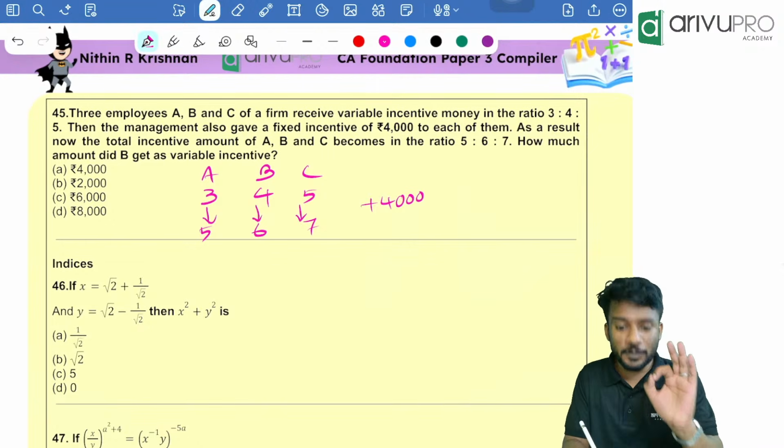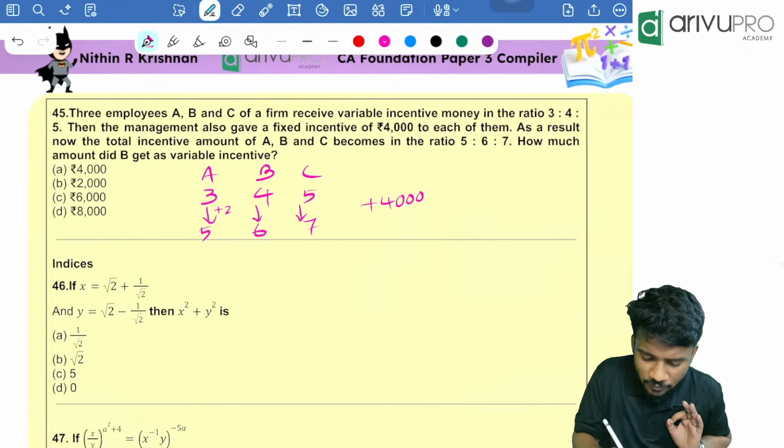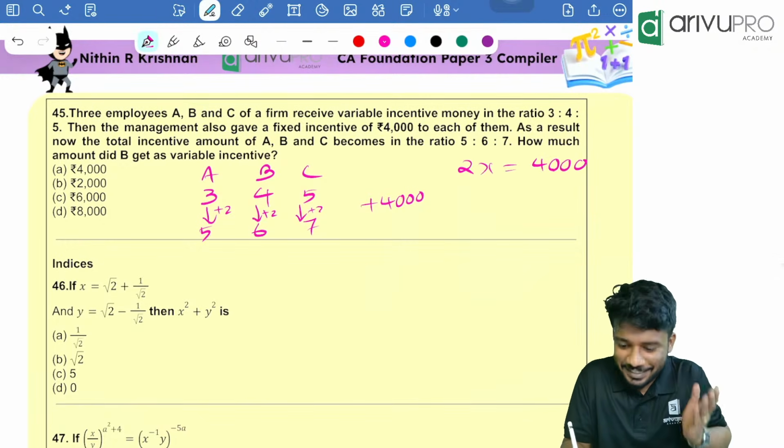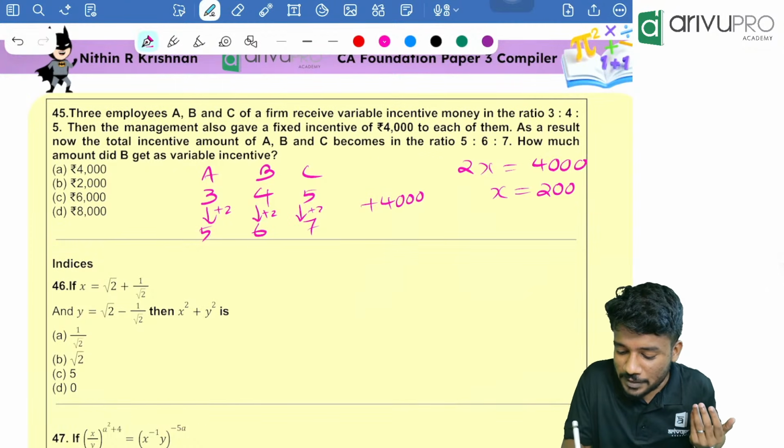People, I am going for the direct shortcut. What is the difference here? Plus 2. Correct? 5 minus 3 is how much? 2. Then plus 2, plus 2. So can I say 2x is equal to whatever value is added, that is 2x, which is equal to how much? 4,000. From that, x is equal to how much?